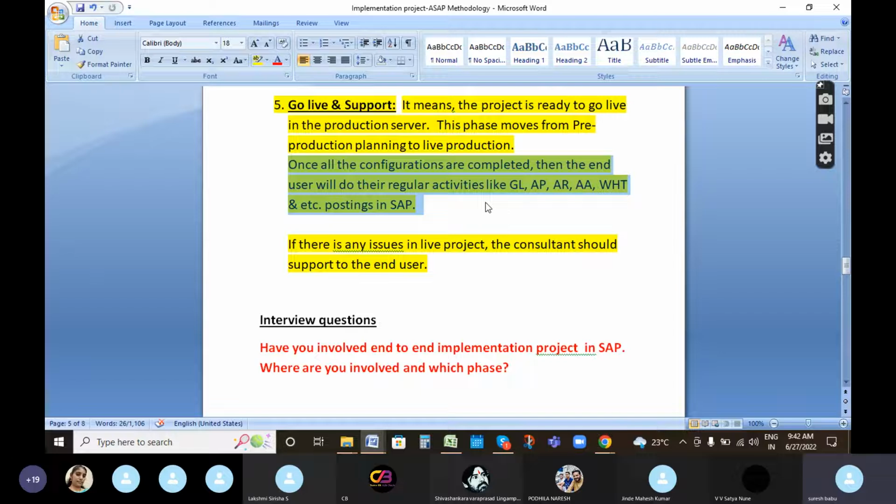Once they do the regular activities, if there are any issues, they will raise a ticket to the consultant using a tool called ServiceNow, and the consultant has to resolve the issues. That is P1 ticket, P2 ticket, and P3 ticket.